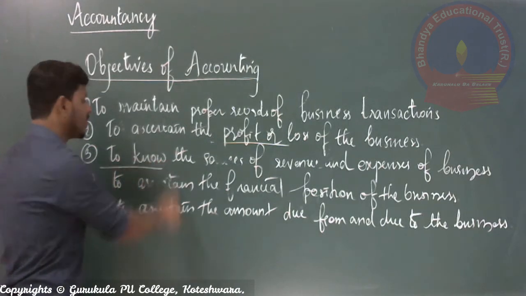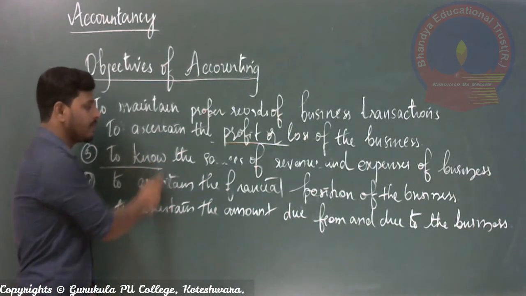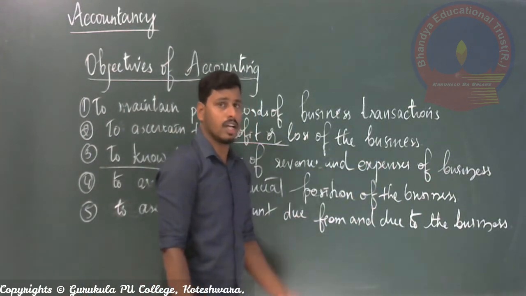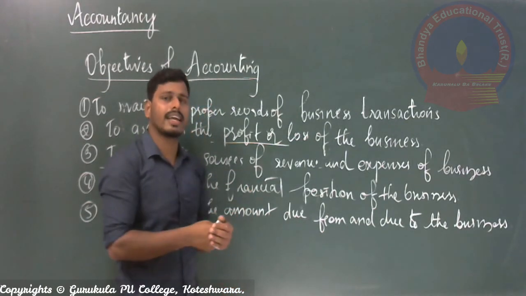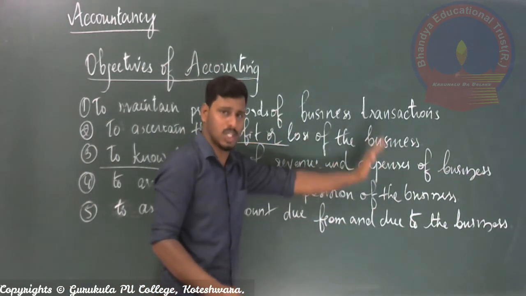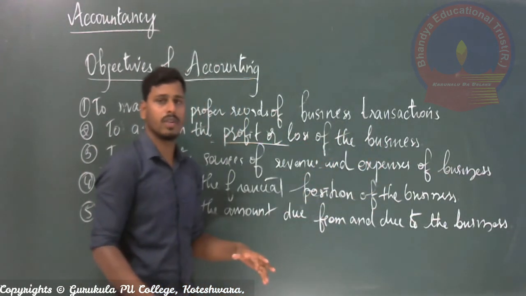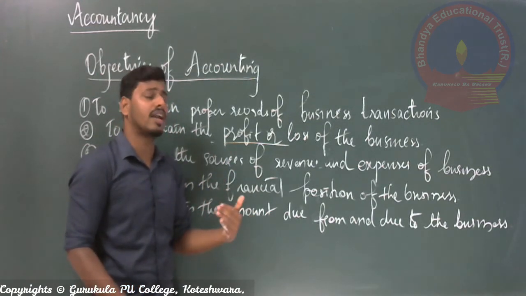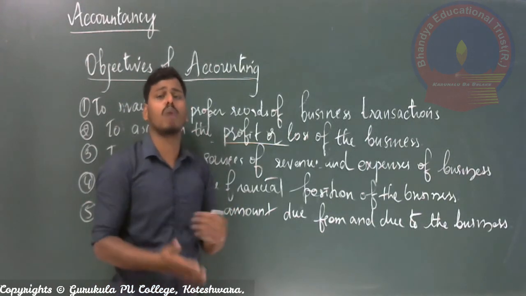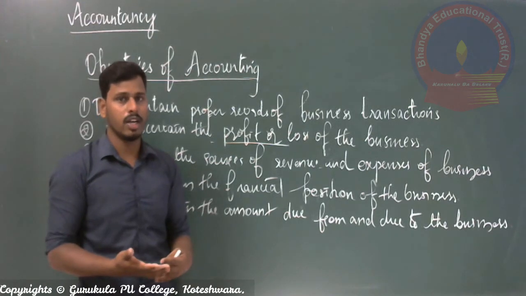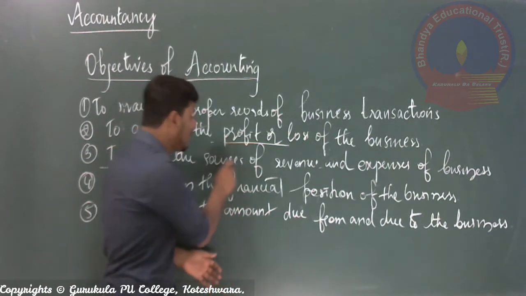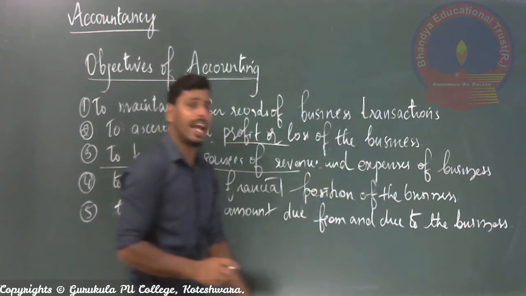So the third objective is to know the sources of revenue as well as the expenses, right? Normally profit or loss is calculated by comparing the revenue as well as the expenses of the business, right? And as a businessman, or as a party connected to the business concern, I must know how we earn the profit or how we get the losses. So in order to know that, we need to observe the revenue as well as the expense sources.